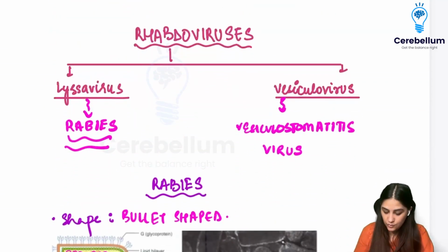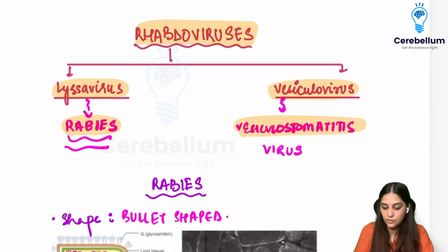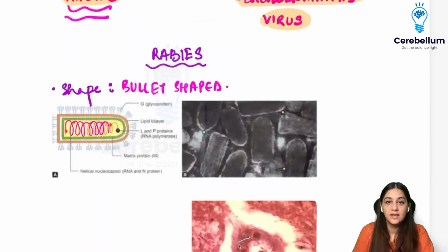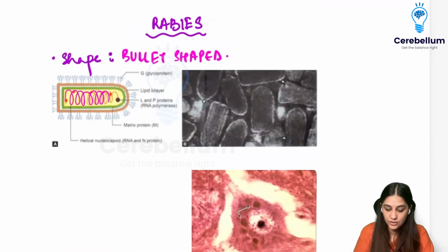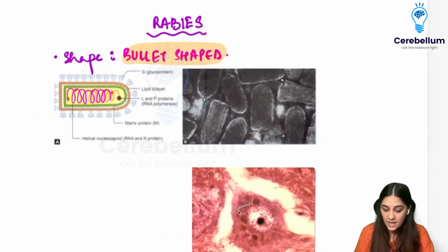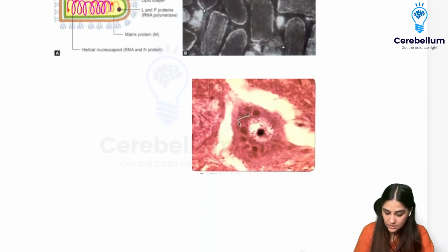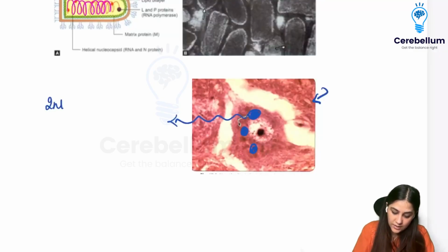Now coming to the rhabdoviruses. So rhabdoviruses are divided into two types. We can have the Lyssavirus, which contains the rabies, and then we can have the vesiculovirus, which contains the vesicular stomatitis virus. In rabies, I have already talked about the shape, which is going to be brick shaped, right? But I want to talk about this picture right here, which is showing these roundish structures with the arrows. What are these? These are your inclusion bodies.